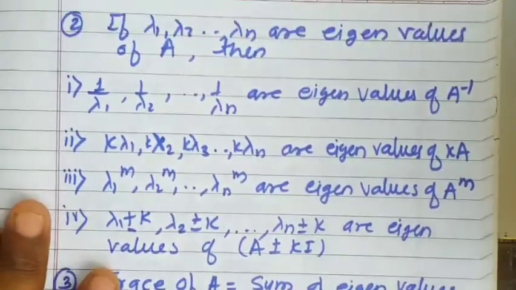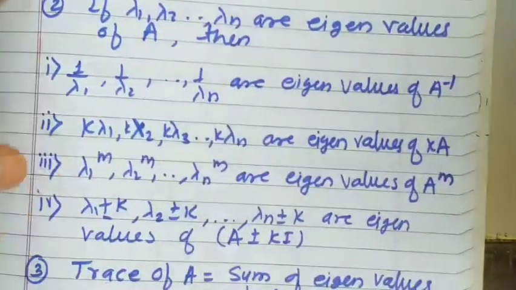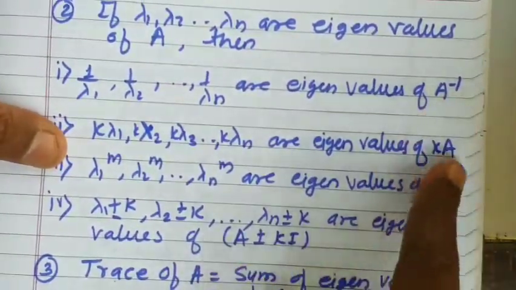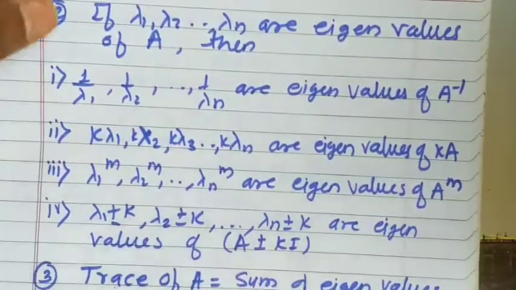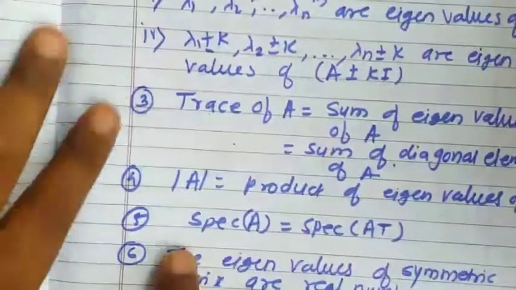So this is the property regarding the eigenvalues of A, and from that the eigenvalues of various matrices: A inverse, k times A, A raised to m, A plus kI, A minus kI. The third and fourth properties are very important.